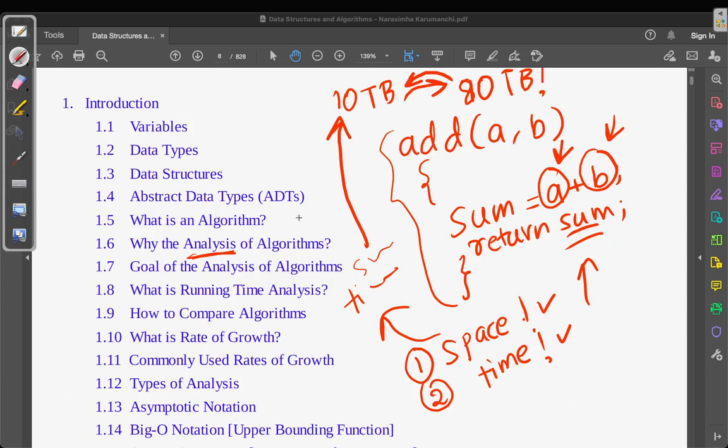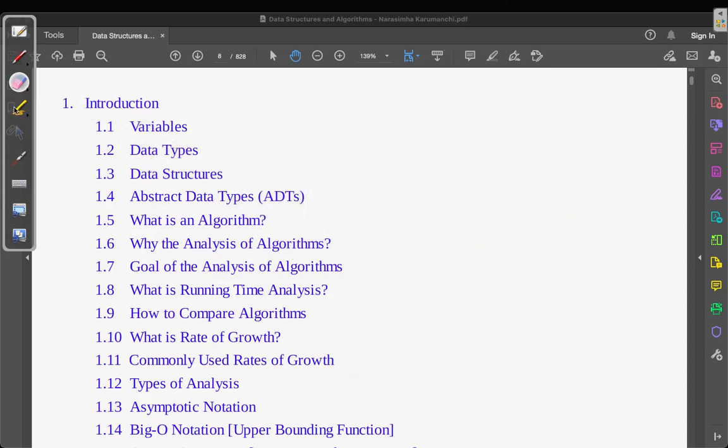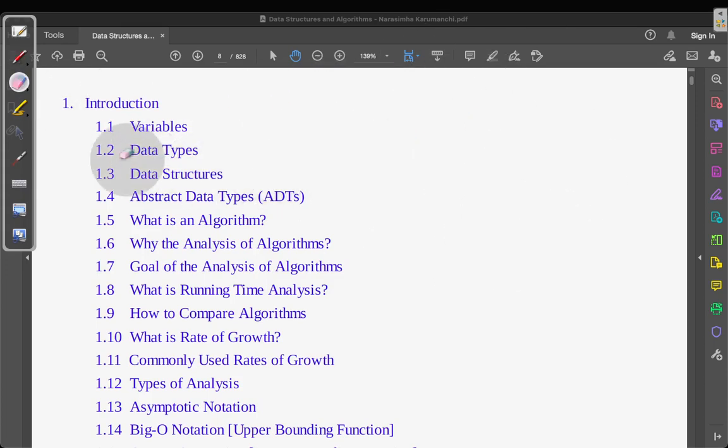And if we do some kind of query that runs on the whole of Amazon, let's say if you try to access something and it comes in like 0.25 second, and something comes in like 2 seconds, which is better? Obviously the first is better, so we need to optimize in order to get lesser time complexities. We'll study this in a more verbose way later in this part. I'm just covering up what are the topics right now.